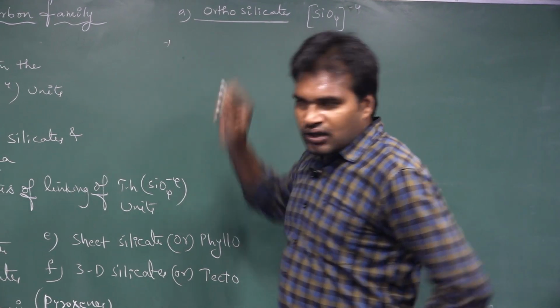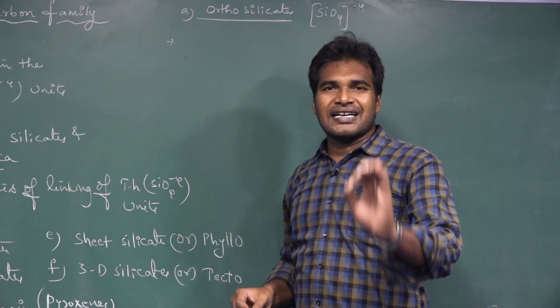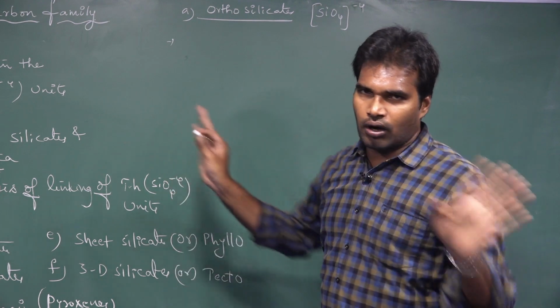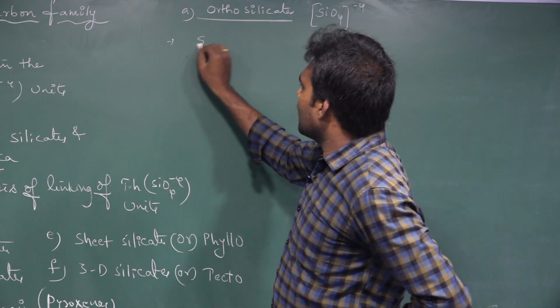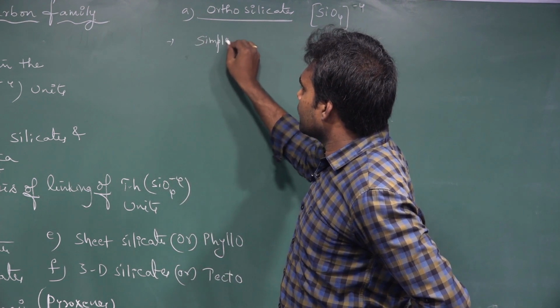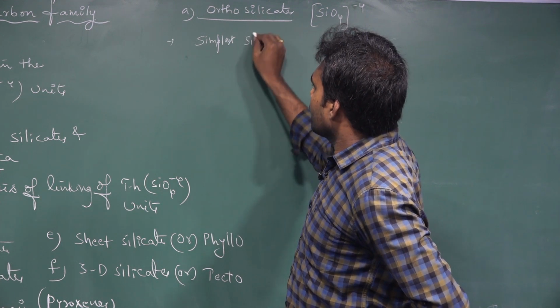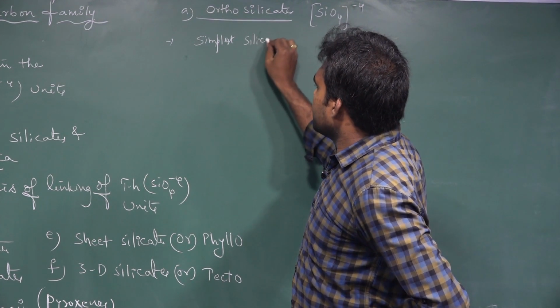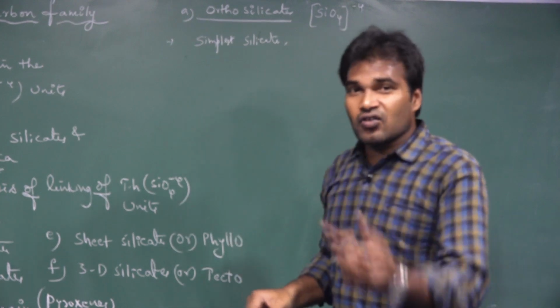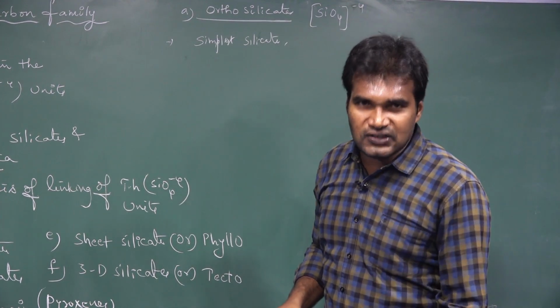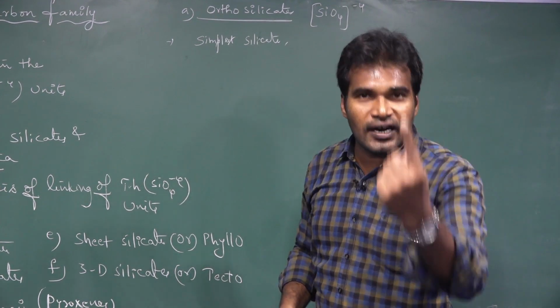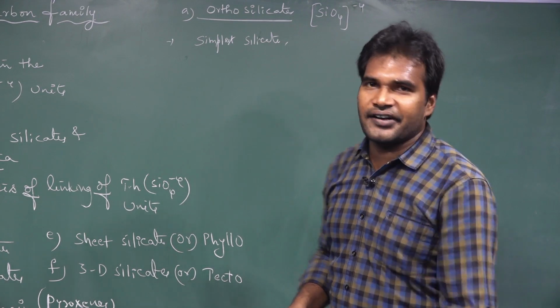Remember one thing about the orthosilicates: it is the simplest silicate among all. Why do we call it the simplest silicate? Because it has only one discrete tetrahedral unit.